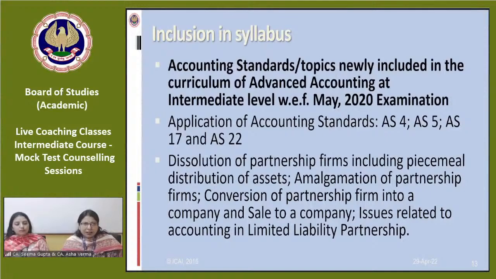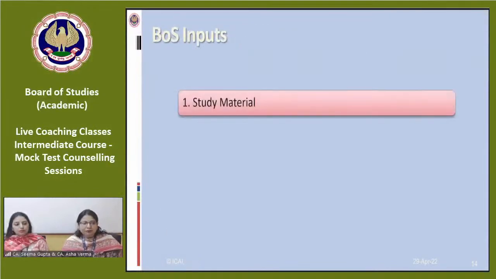This addition in the syllabus has already been made with effect from the May 20 examination. So I think most of us are familiar with it, that partnership is now part of paper 5, and AS4, AS5, AS17 and AS22 are also part of the paper 5 curriculum now.